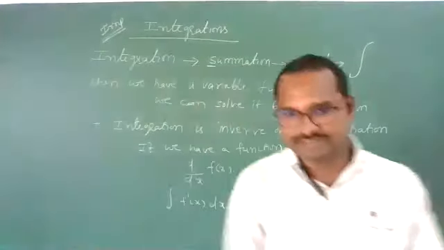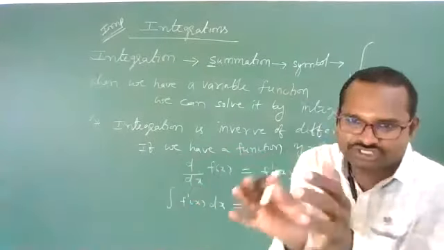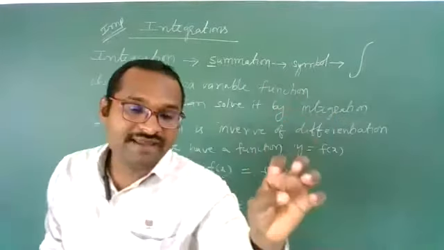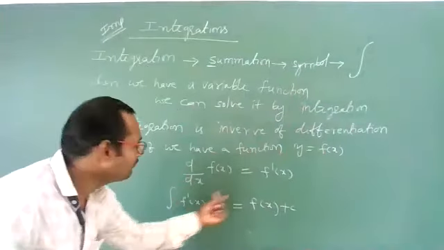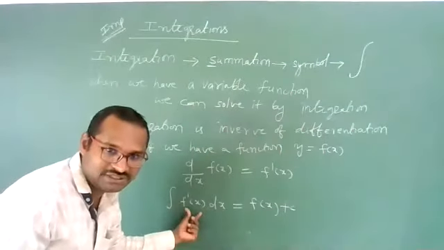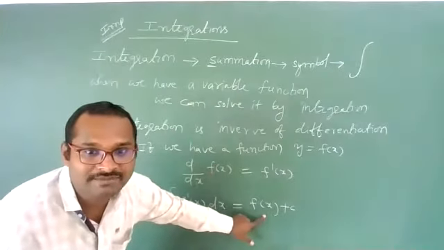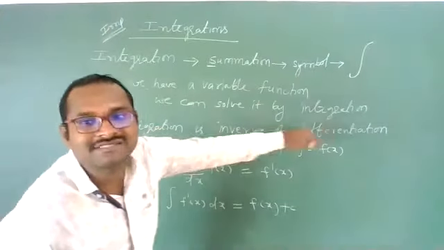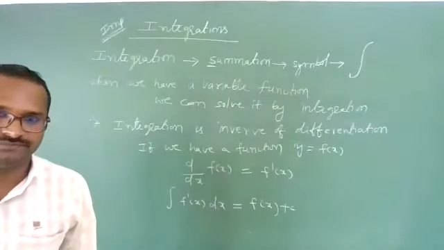So whatever function you have, if you do one differentiation, you will get one value. Clear? And for that value, if you take back integration with respect to the same variable, yes, the variable should be the same, then you will get the same function back. That's why we call integration an inverse operation of differentiation.